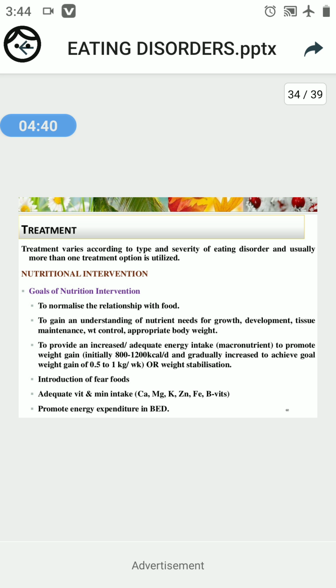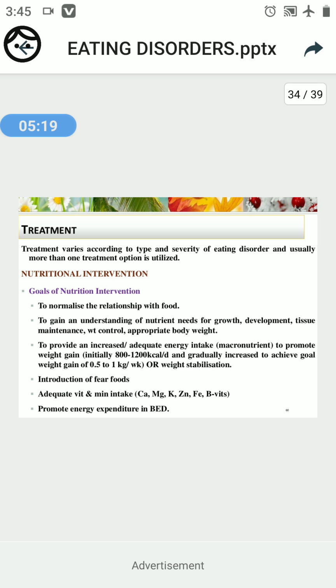First, 800 to 1200 kilocalorie per day will be provided on the starting day, and it has to be increased gradually to achieve the goal of weight gain, that is 0.5 to 1 kg per week, or the stabilization of the weight in case of an obese patient. Okay, in case of a fatty patient, stabilization of the weight is needed.